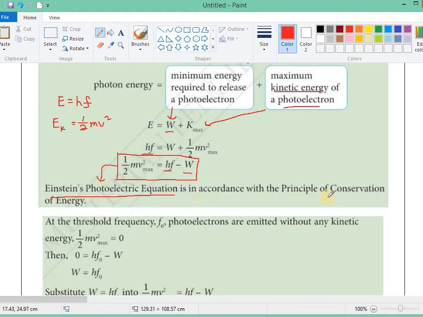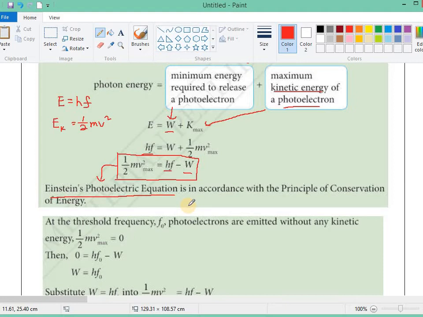This is in accordance with the principle of conservation of energy. That means the energy from the photon that is absorbed by the electron, the extra energy will not disappear. A part of the energy is used to release the electron from the surface, and the extra energy will turn into the kinetic energy of the photoelectron. So no energy is lost.